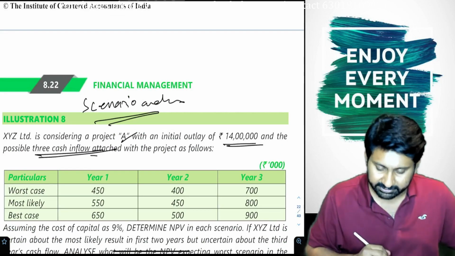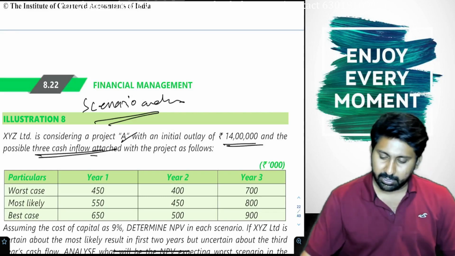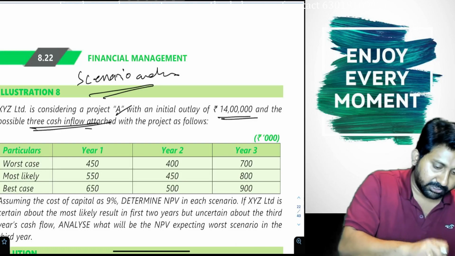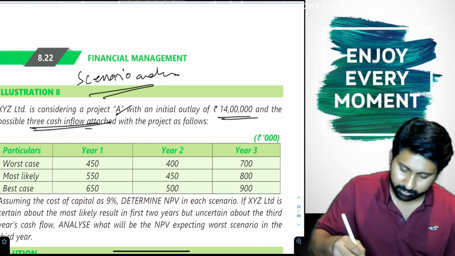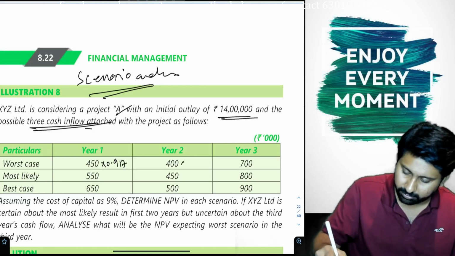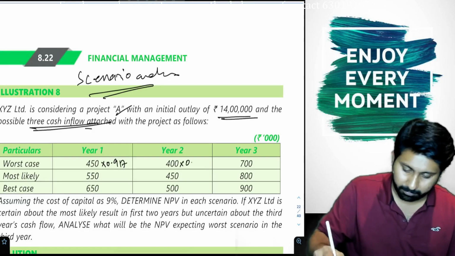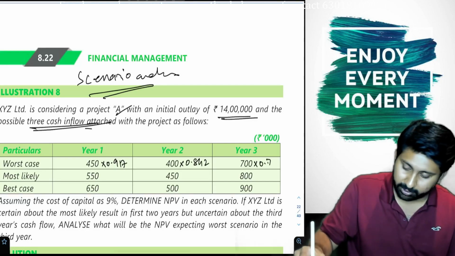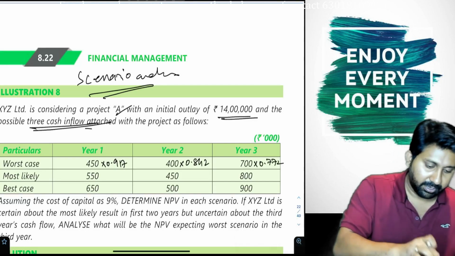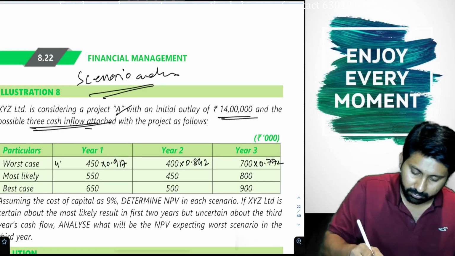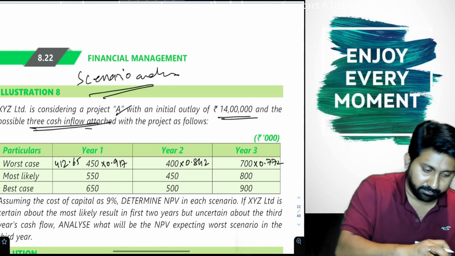Directly let us do 1 divided by 1.09: 0.917, 0.842, 0.772. Okay. 450 into 0.917 is 412.65.